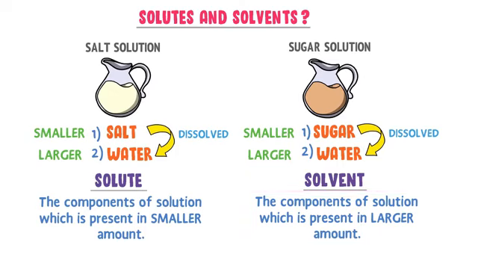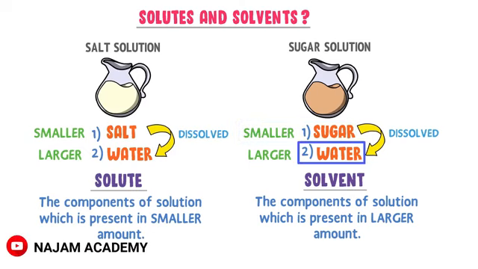So in salt solution, salt is a solute because it is present in smaller amount, and water is a solvent because it is present in larger amount. In sugar solution, sugar is a solute because it is present in smaller amount, while water is again solvent because it is present in larger amount.